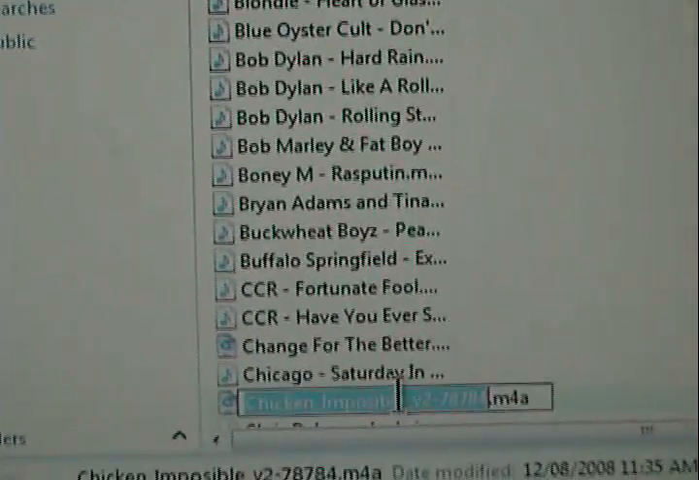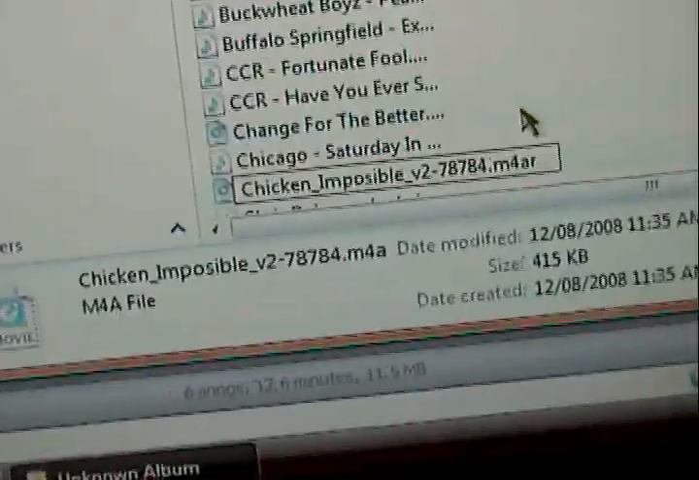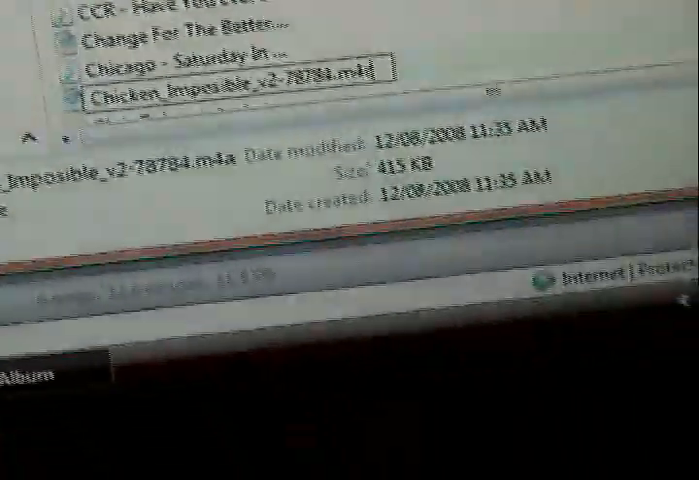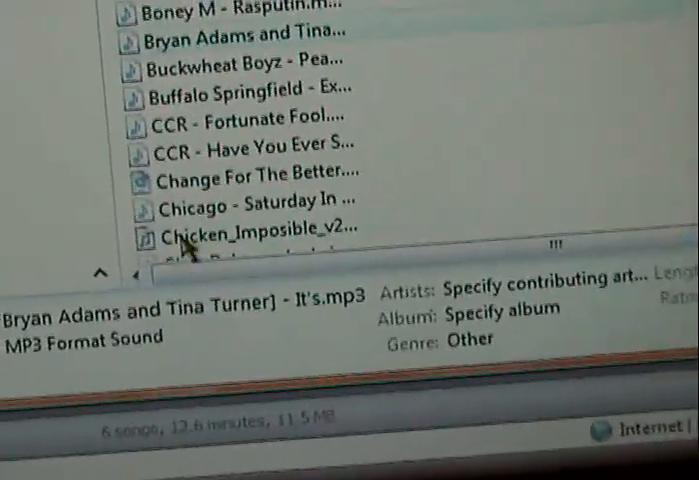Now click it once and it'll be an M4A file. Turn it to M4R, and then after you click it, it'll say this file may be unusable. Just click yes. Then when you click on it, instead of it saying MP3, it says ring.